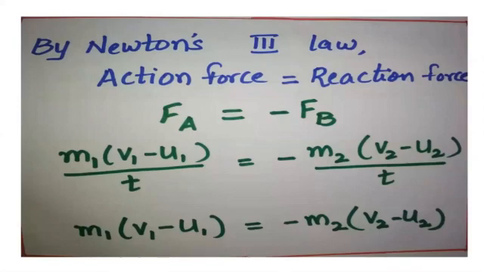Now the denominator T and T will get cancelled, because they are common factors. From the numerator, we have to remove the bracket and expand it. So what is remaining in the numerator? M1 (V1 minus U1) equals minus M2 (V2 minus U2).